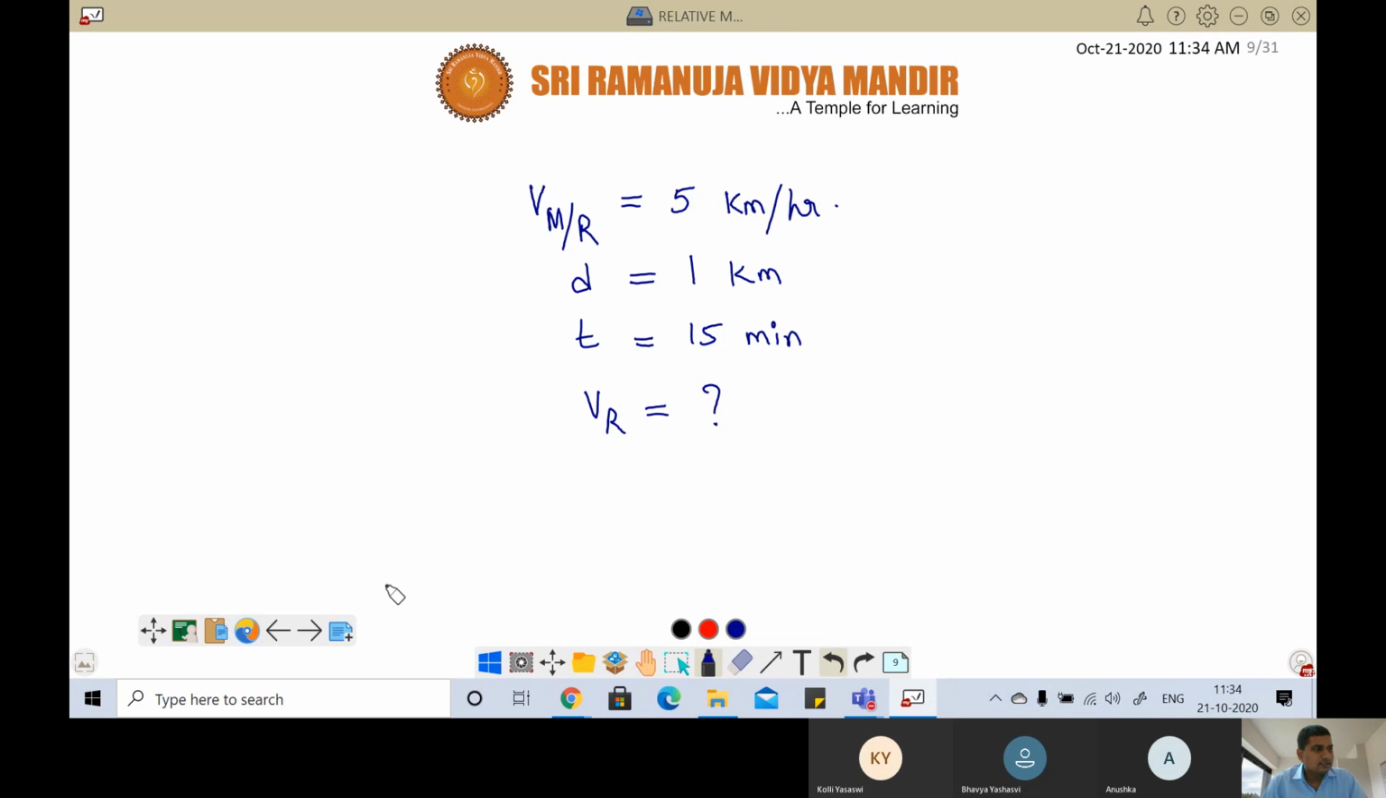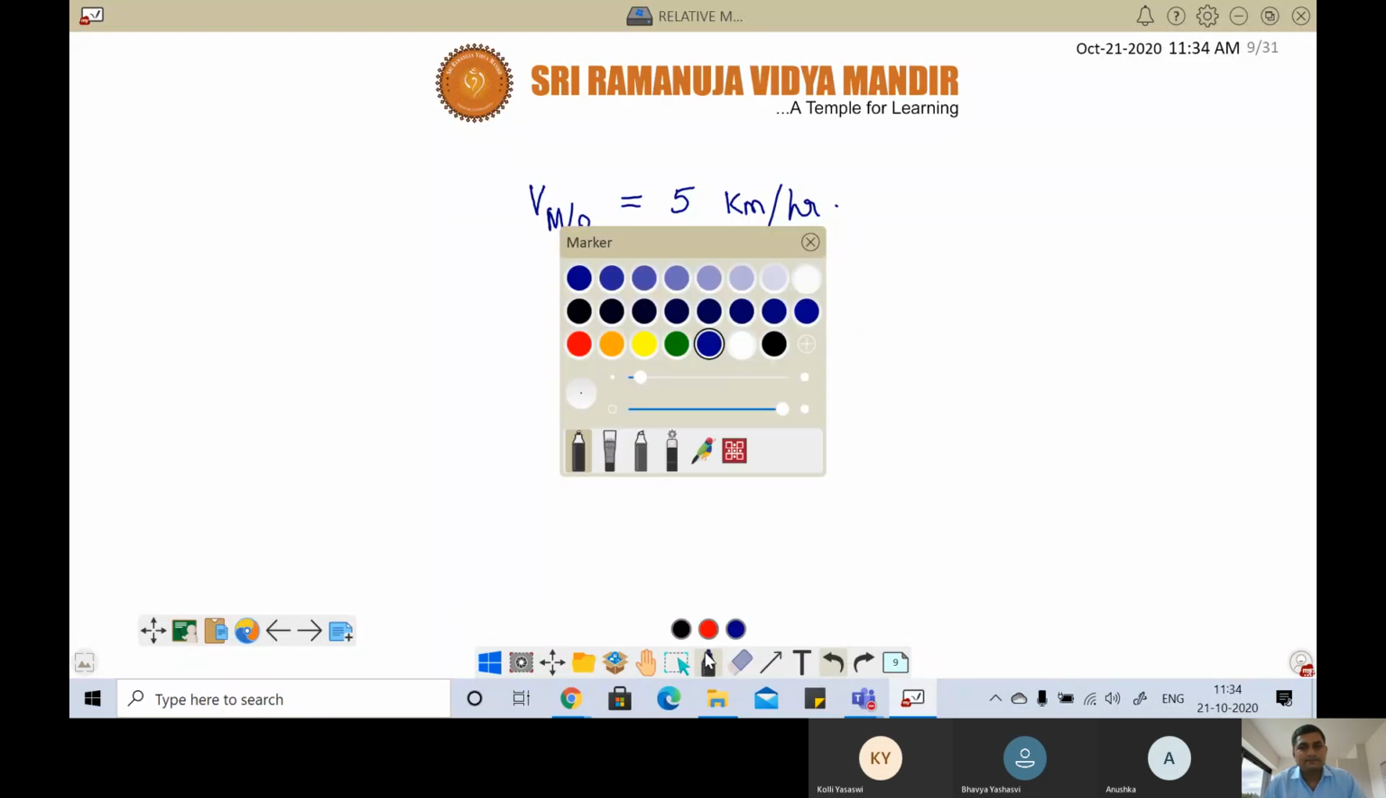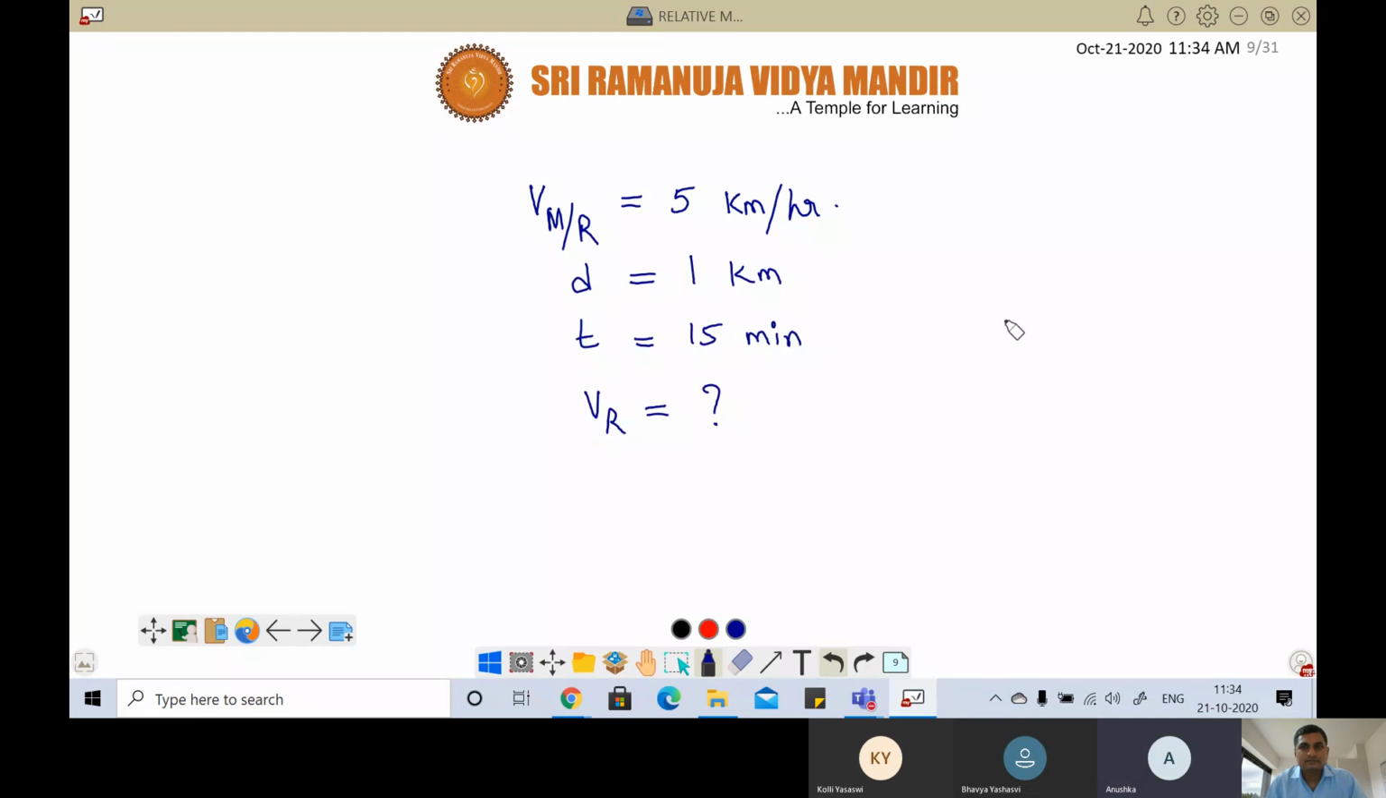Is it crossing the river in shortest time or shortest path? Shortest path. Correct, because they mentioned it in the question. Now, in the shortest path case, what is the expression for time? Time is equal to D by root over V square minus U square, D by root over man's effort square minus river effort square. Correct. Now, T is given, D is given, V is given. You just have to calculate U only, no?